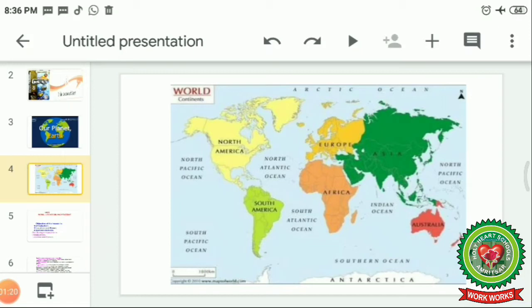Now the important continents are, the largest continent, number 1, is Asia, number 2 Africa, number 3 North America, number 4 South America, number 5 Antarctica, number 6 Europe, and number 7 Australia. So this is how we have 7 continents in all. And we are going to study about India, which is a part of the Asia continent.